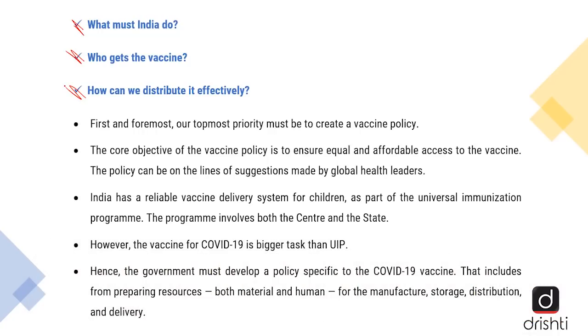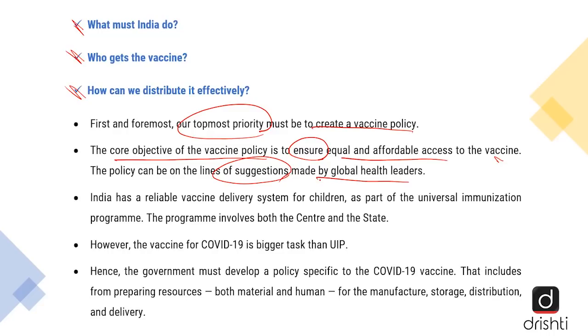See, now, as per the editorial, first and foremost, our topmost priority must be to create a vaccine policy. That is, we should be able to state clearly what our policy is. Now, the core objective of the vaccine policy is that we must ensure equal and affordable access to the vaccine. Now, the policy can be on the lines of suggestions made earlier by the global health leaders, with reference to essential workers, the high-risk category, and to make it more affordable.